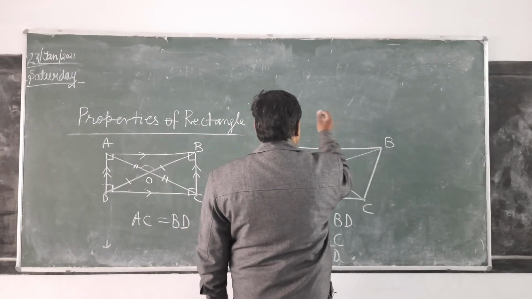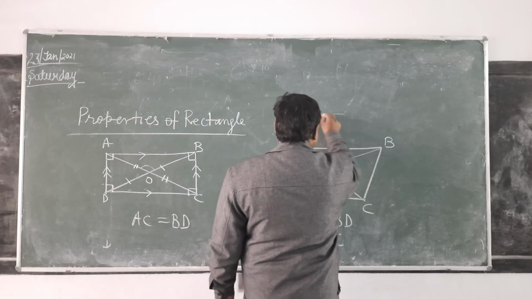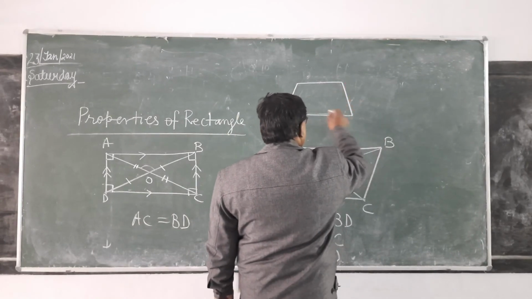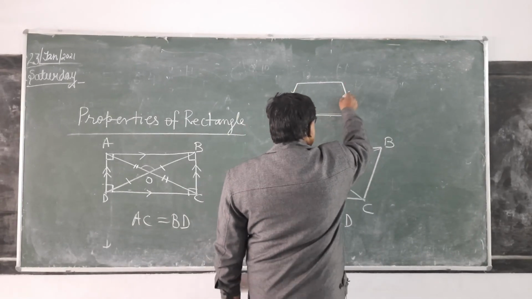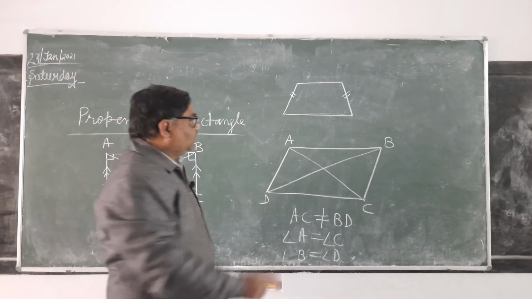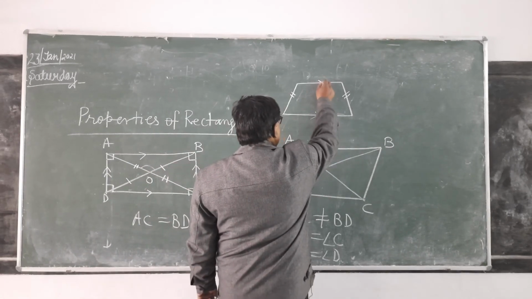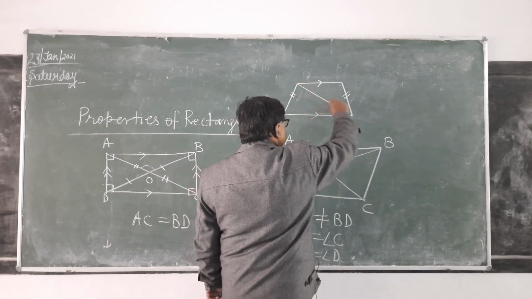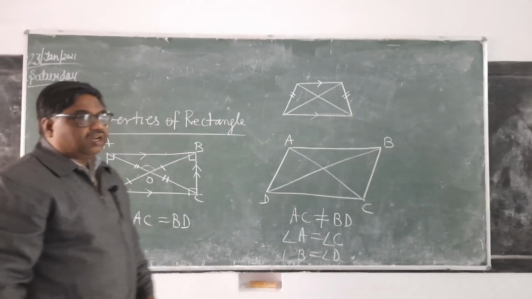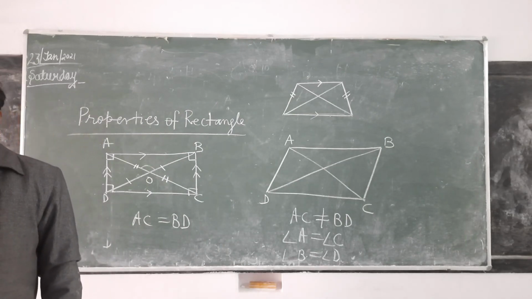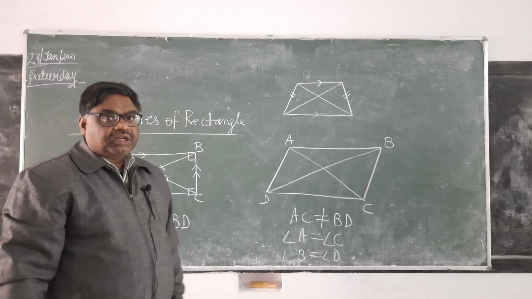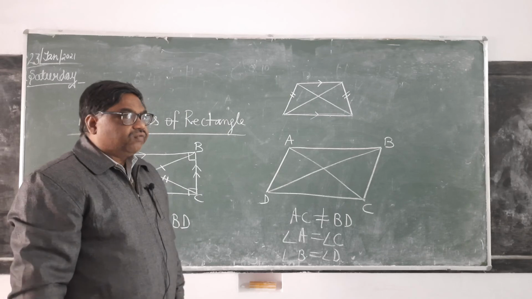Then you can see trapezium. In trapezium, I have already told you there are two kinds of trapezium. This is a normal trapezium and this is the isosceles trapezium. In isosceles trapezium, non-parallel sides are equal. One pair of opposite sides is parallel. Is it clear? And these are the diagonals. Whether they are of equal length? Yes, they are of equal length. Diagonals are of equal length in isosceles trapezium.